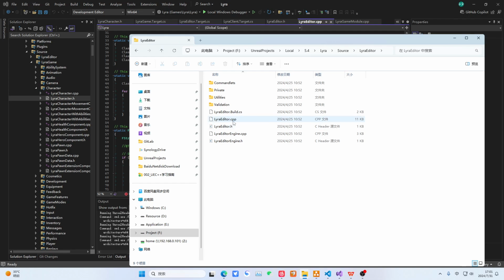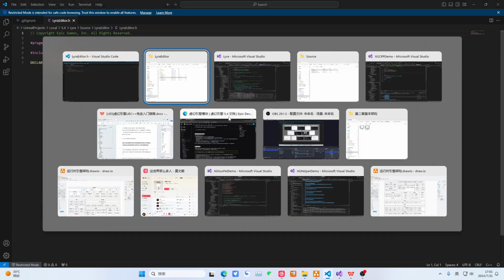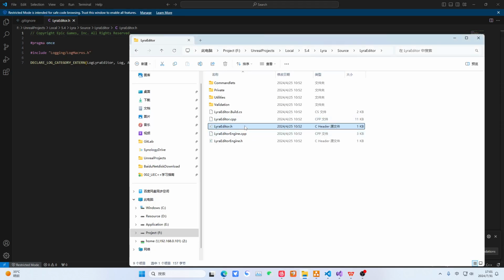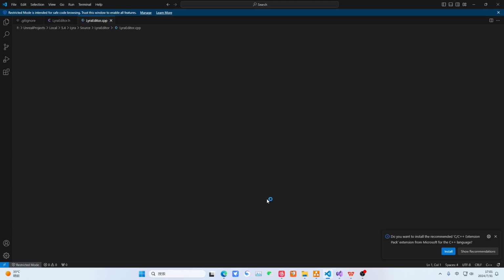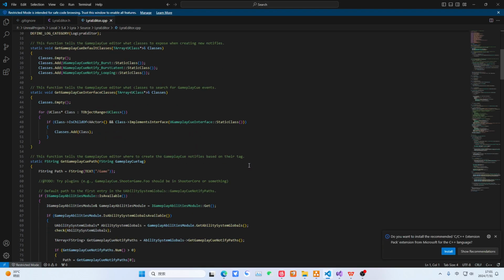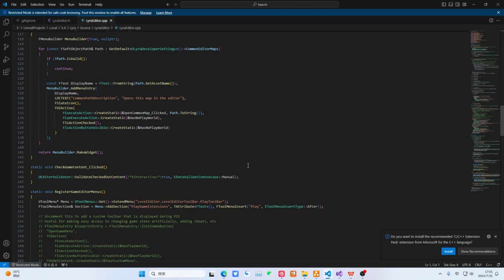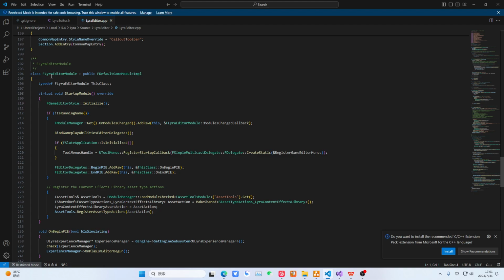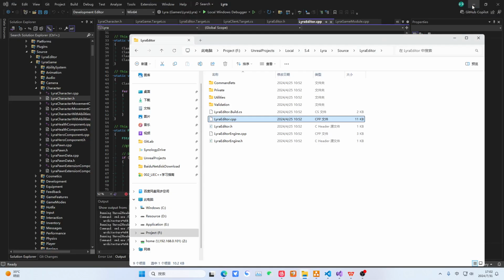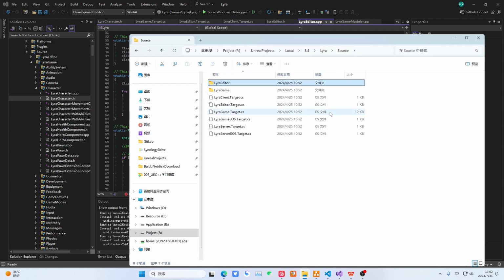Okay, then Lyra editor. This is called the Lyra editor module, even though it doesn't say module in the name. But actually, let's click on it. This is the lock. We clicked the wrong one. Let's click this one. Take a look. See? PreDefault. Hey, it's also inside the project. It's a module of the project. It's an editor module. I can tell from the name.